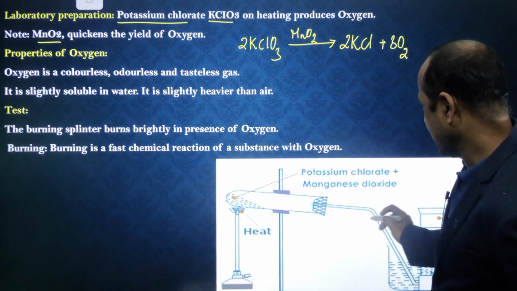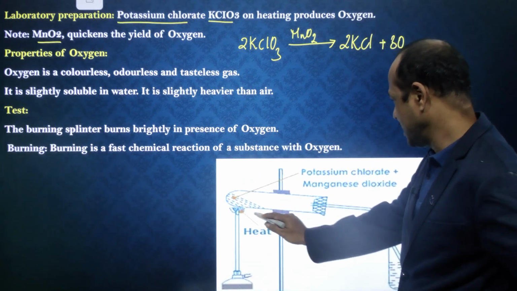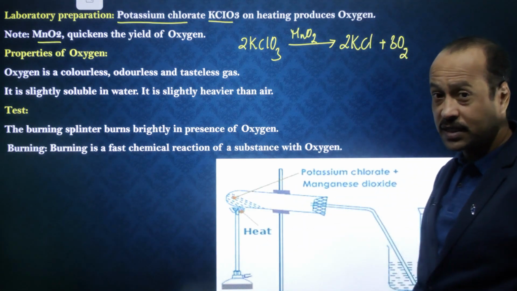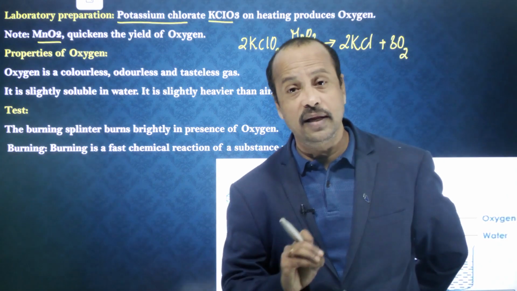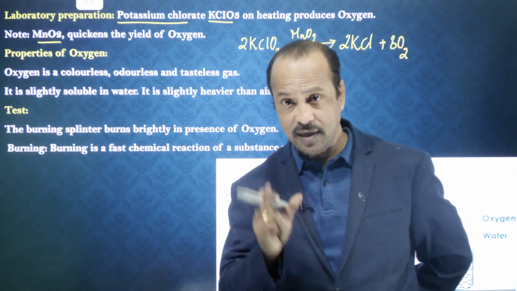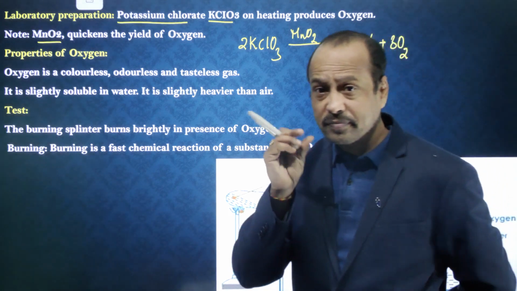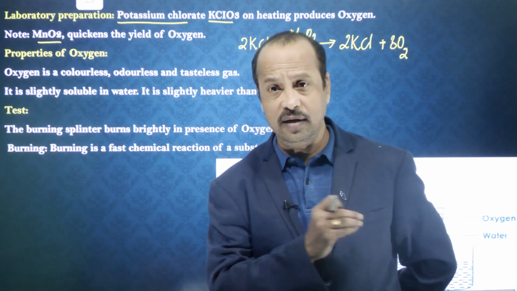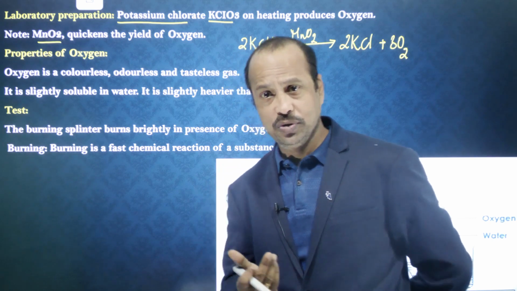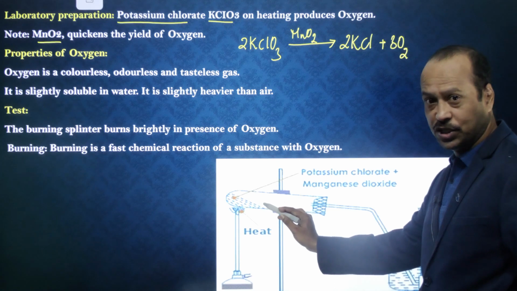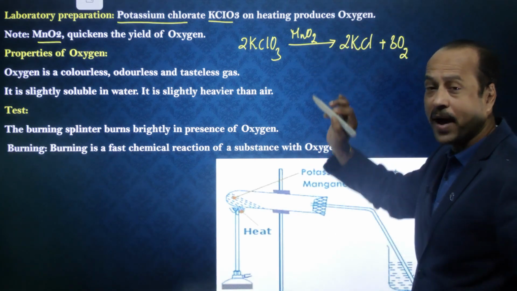So here you can see the potassium chlorate is taken in the test tube. Can you see here? This is called a test tube. Already we discussed some important materials that we use in the laboratory, right? So here the test tube is one of the most important laboratory equipment which we regularly use, right? So here potassium chlorate is taken in the test tube along with a certain amount of manganese dioxide.